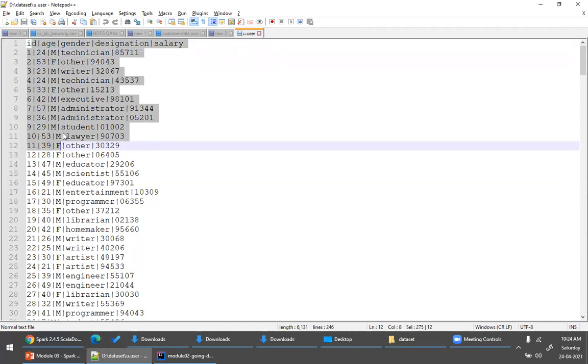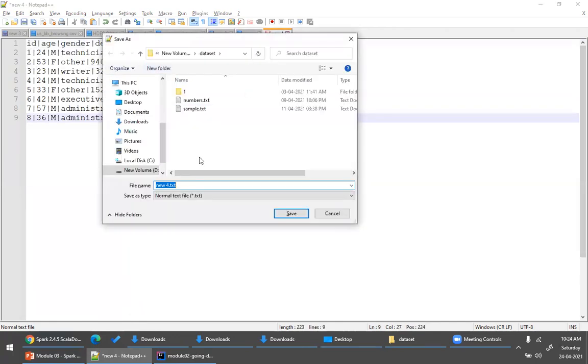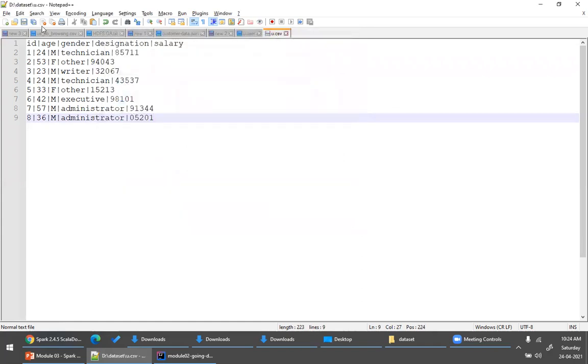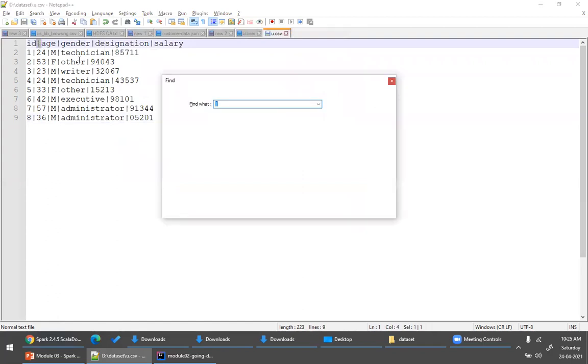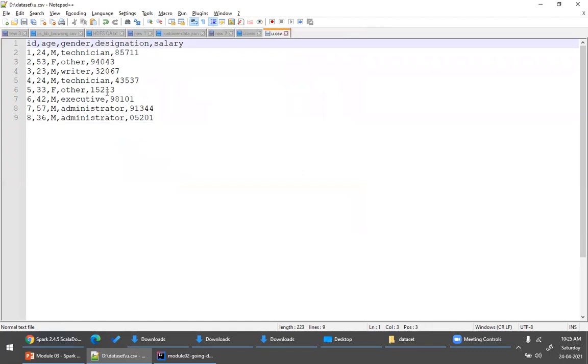And then let me modify these records. I want to show you one more important thing. So I will rename this as u.csv. As of now, I'm just renaming all these separators to comma. So what I want to do now is expand this. If I see M, I want to expand it as male. And if I see F, I want to expand it to female. Let's say that is my use case. Okay, let's do that.